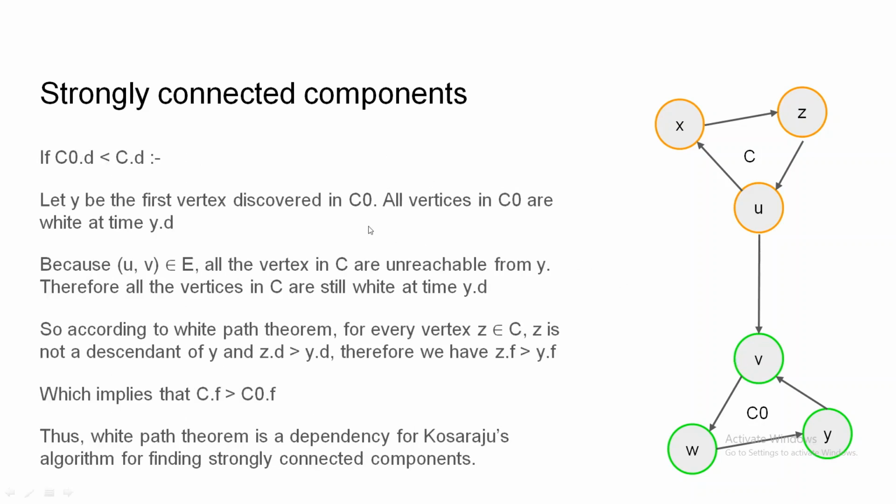If the discovery time of C' is less than the discovery time of C, then also, because UV belongs to E, the vertices of C are not reachable from the vertices of C', because there is no edge from V to U. So when we have visited all the vertices of C', the vertices of C are still unvisited. They will be visited after C'. So the finishing time of C will be greater than the finishing time of C'.